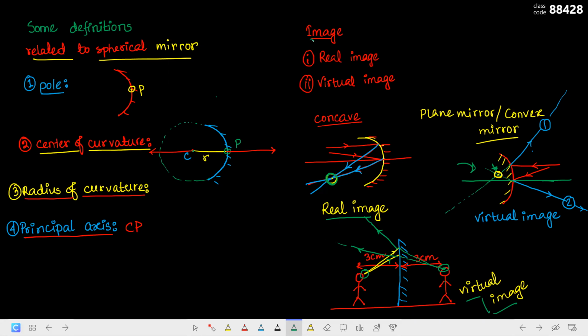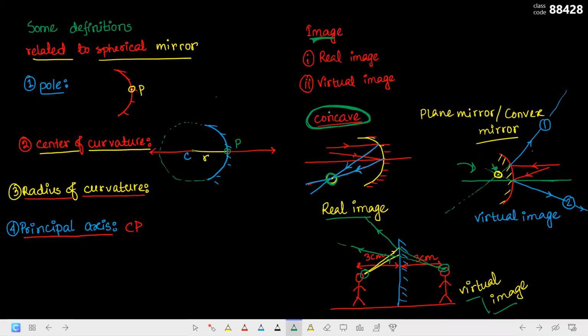So how many types of images are there? Two types. Yes. I will ask you one by one, okay? Alif, can you say what are the two types of image that we have studied so far? Real image, virtual image. Very good. Then Eva, can you tell me in concave mirror, what type of image we get? Real image.